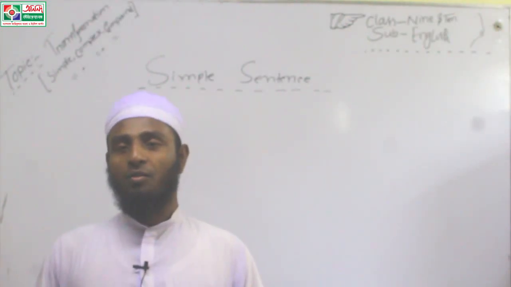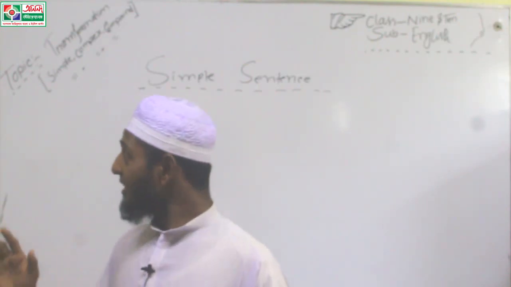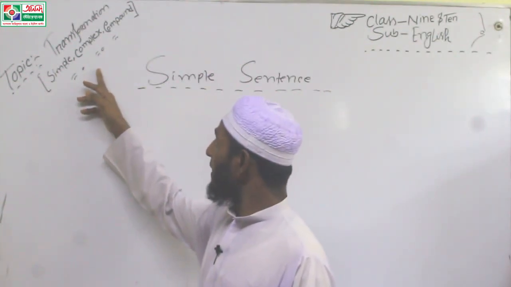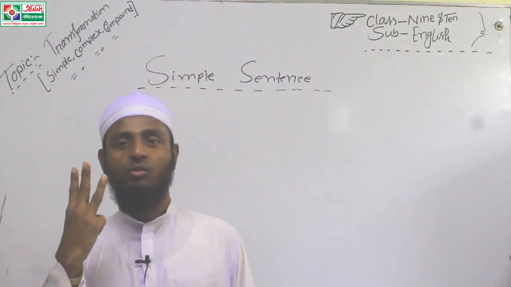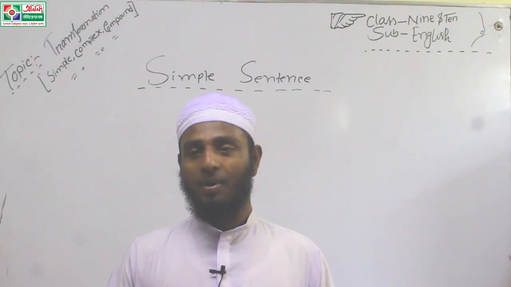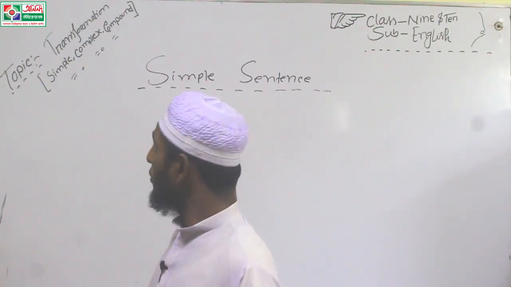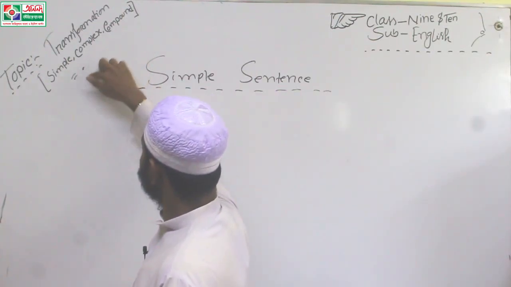Dear learners, for your easy understanding I have divided this topic, simple, complex and compound, into three categories: part 1, part 2 and part 3. Today I am going to discuss part 1.